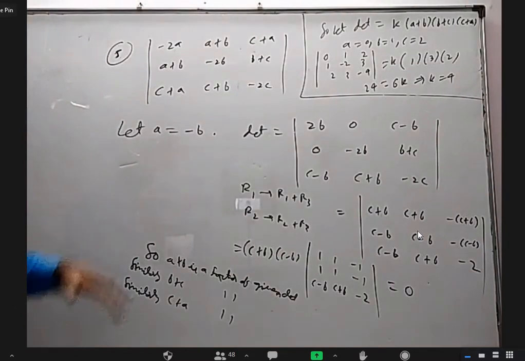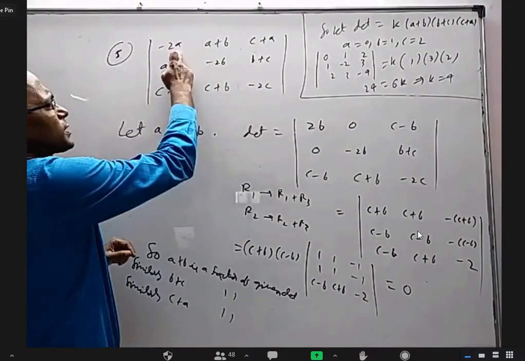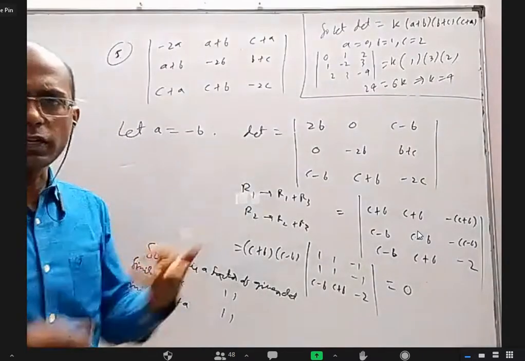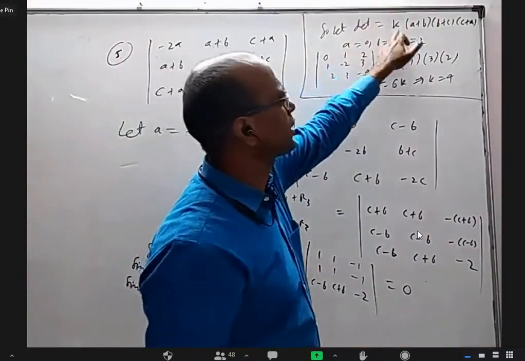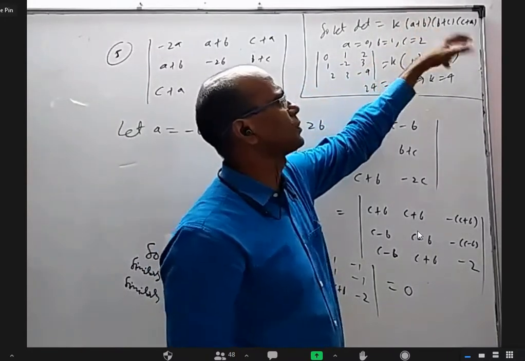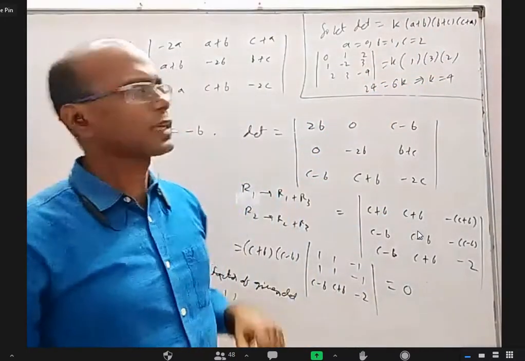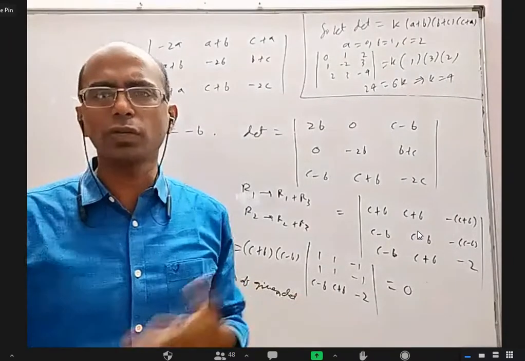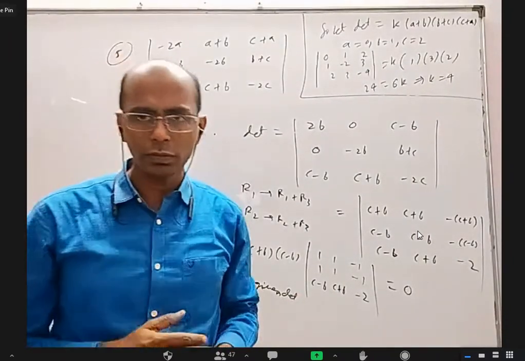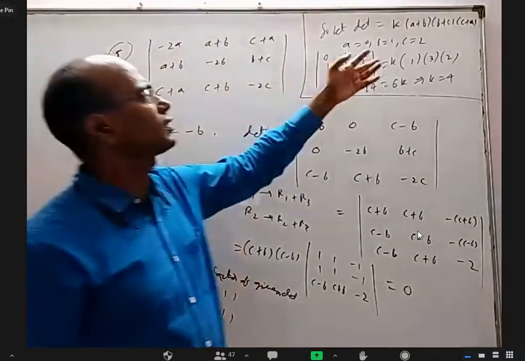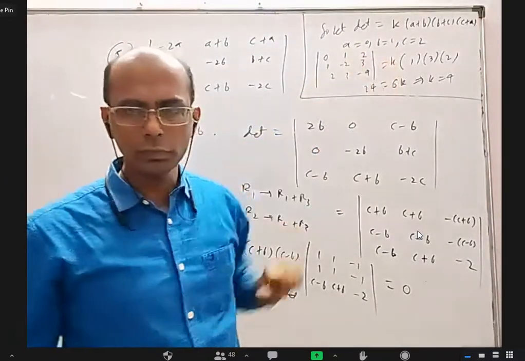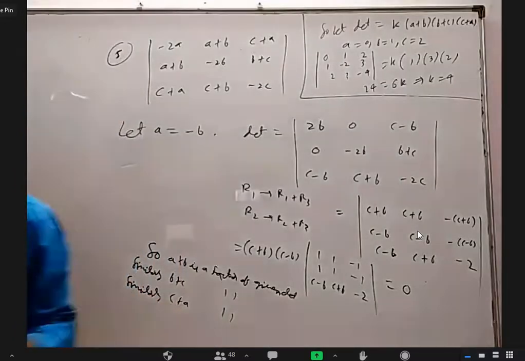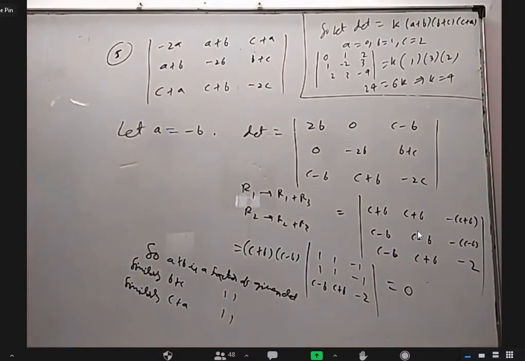Okay. Now, this is a third degree expression, and we already got three factors, A plus B, B plus C, C plus A. So that can be written as some real number into A plus B into B plus C into C plus A. That real number may be 1 or minus 1 or 2 or 4, I don't know, right? Okay, to find that real number, we assume some ABC values. Is it okay now? Yes, sir. This concept is not the one I'm using for the first time.